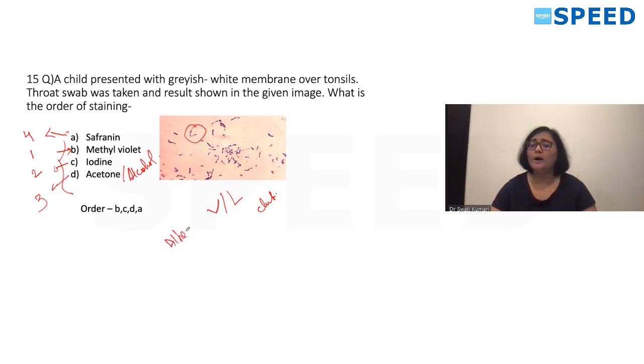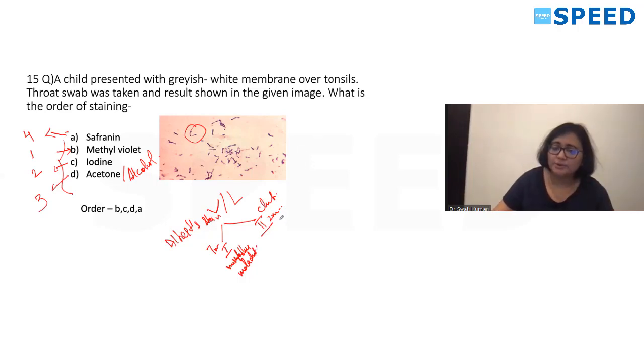If the question was Albert staining, or just be prepared for your future if it is asked. So for Albert stain, you have two steps, two dyes, Albert 1 and Albert 2. Albert 1 you leave for 7 minutes and Albert 2 dye you leave for 2 minutes. So Albert 1 will have your methylene blue and malachite green. And Albert 2 will have Lugol's iodine.